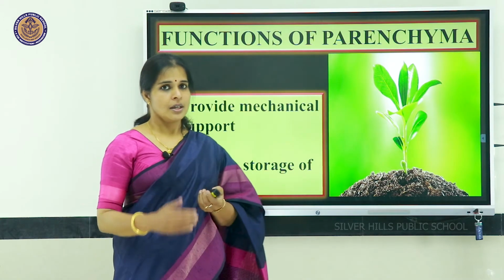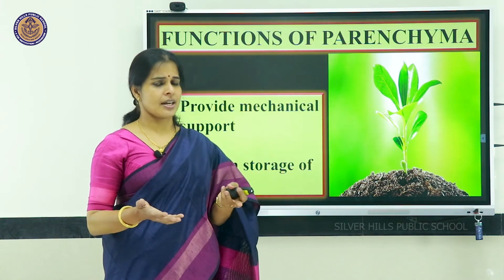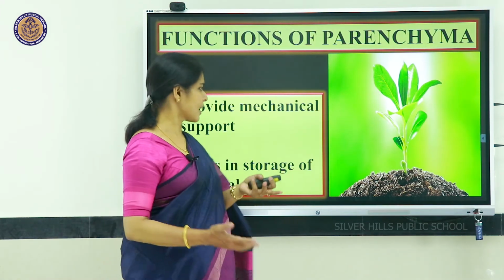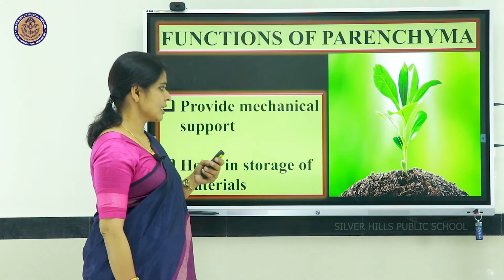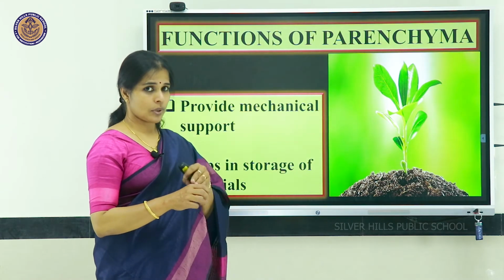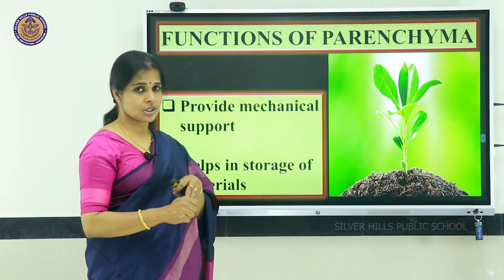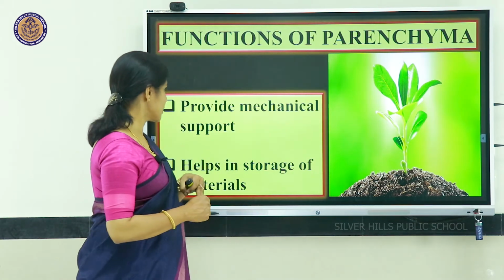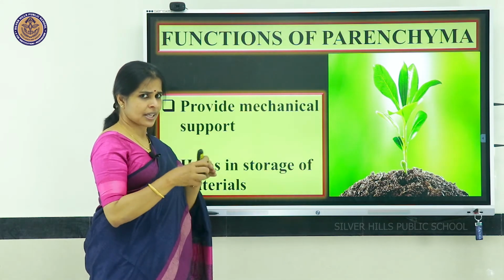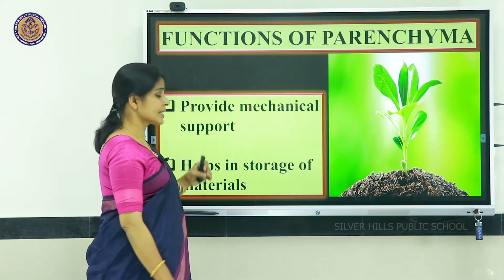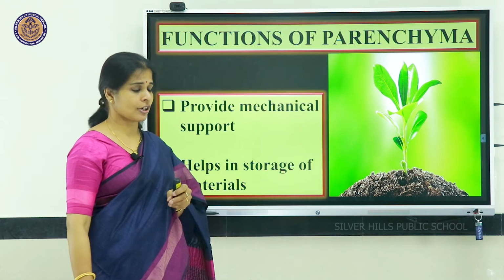Now, these are some of the functions. Other than that, parenchyma cells also have certain special functions. I told you in the beginning, while we discussed parenchyma, that this is the package tissue. As this is a package, it gives mechanical support for the stem during its growth.